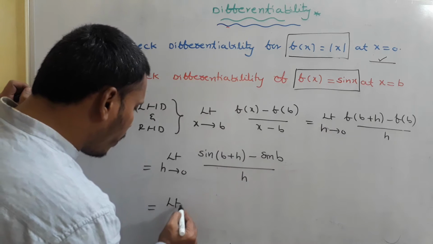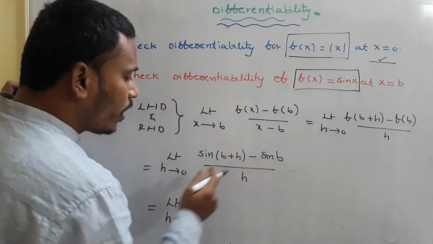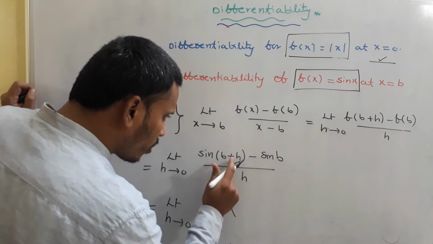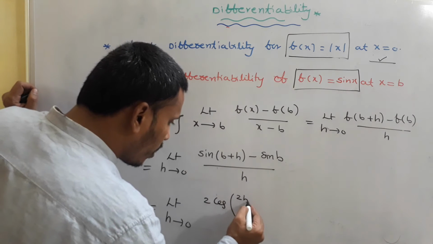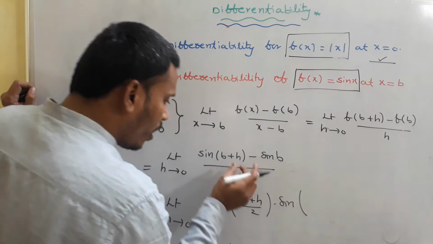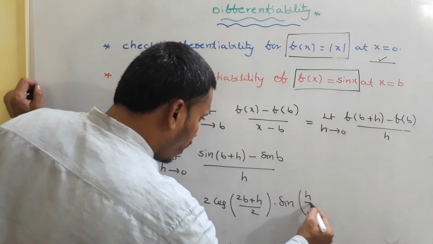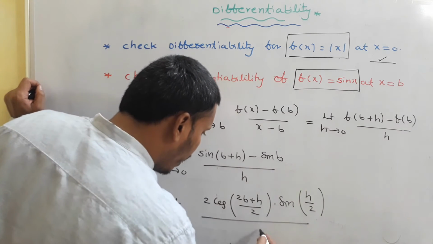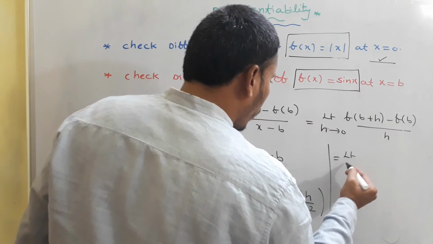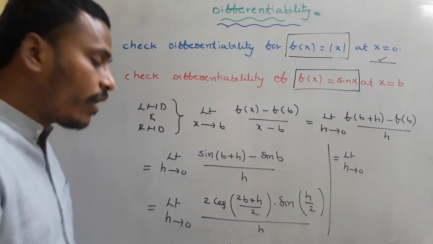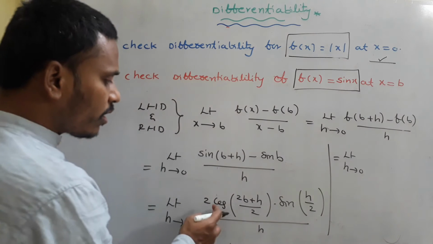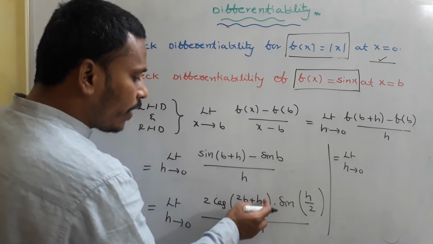So this is equal to the limit as h tending to 0. Sin c minus sin d is nothing but 2 cos((c plus d) by 2). Here c is b plus h and d is b, together (2b plus h) by 2, into sin((c minus d) by 2). b plus h minus b is simply h by 2, divided by h. In the next step I will rewrite it as the limit as h tending to 0 of 2 cos((2b plus h) by 2) into sin(h by 2) by h. Just think about this: 2b by 2 is b, and this is h by 2.